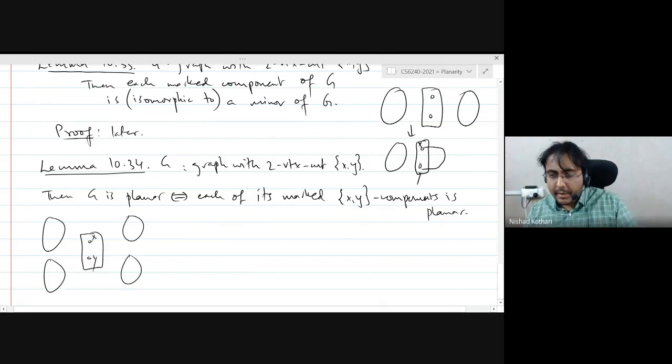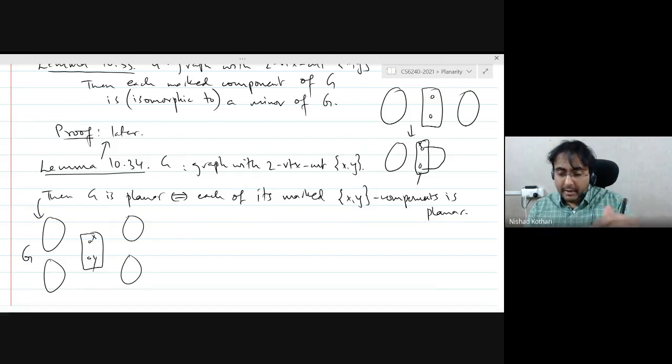So essentially what we are saying is that whenever you have a two vertex cut in the graph, if the graph is non-planar, so remember we are trying to prove that if the graph is non-planar, then the graph has a minor of K5 or K33, right? So if your graph G is non-planar, then by this lemma 10.34, proof later, you know that one of the marked components of the graph will be non-planar, right? So if you do this iteratively, by doing this marked components thing, you will eventually get three connected components of the graph.